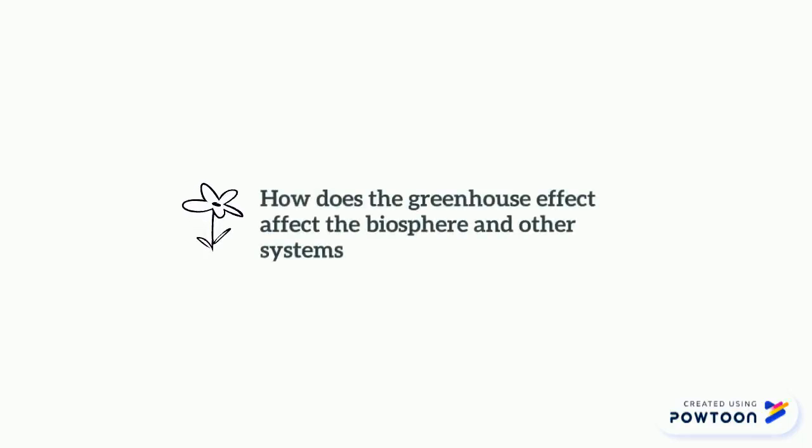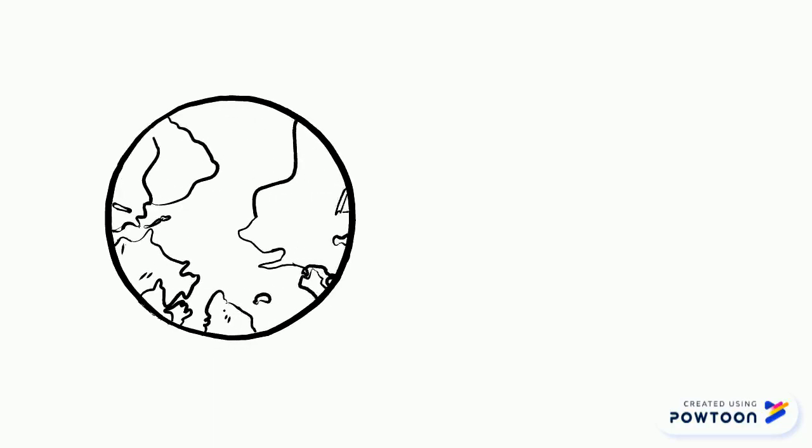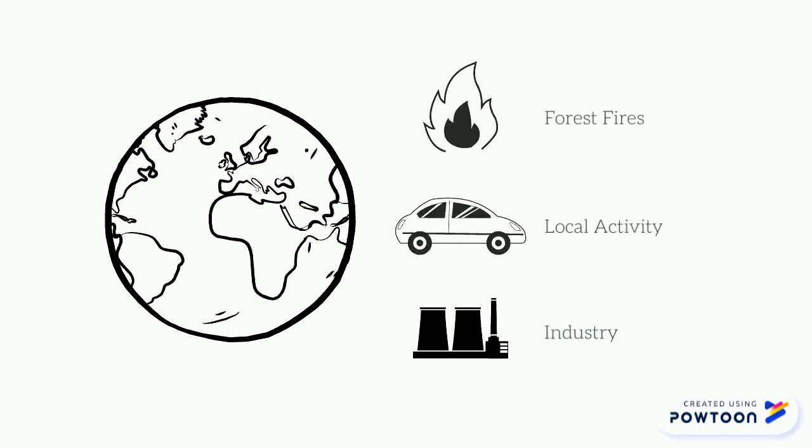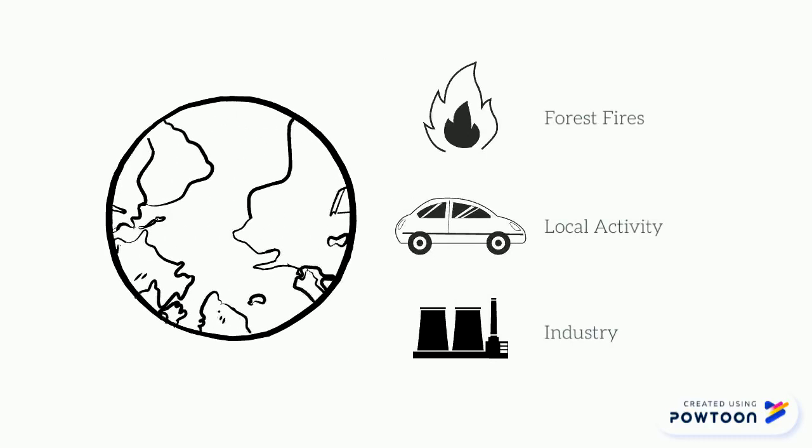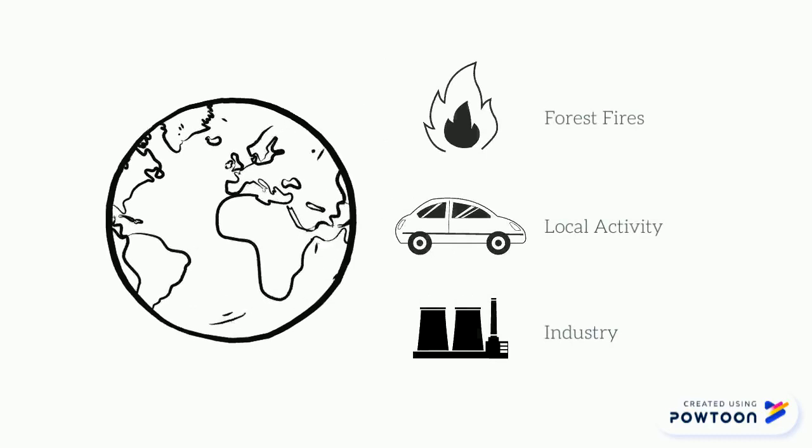In this video, we will be looking at how the greenhouse effect affects the biosphere and other systems. Greenhouse gases are produced locally by forest fires, transportation, industry, etc. On a global scale, all of these activities can have global effects such as global warming.